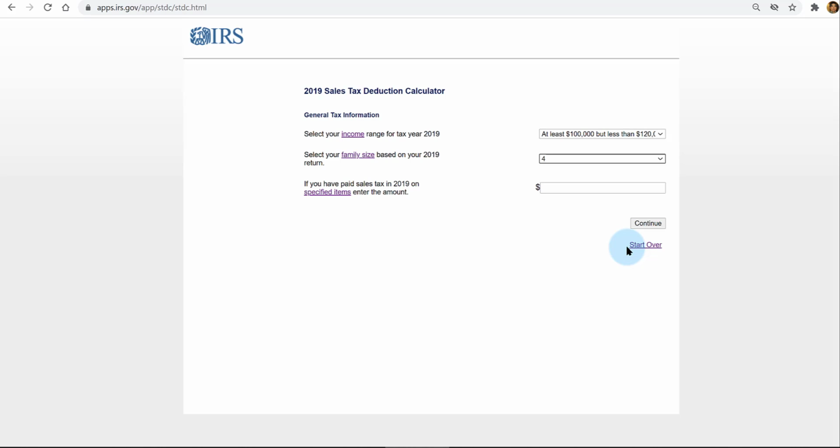And in addition to this estimated amount, you can tack on any sales taxes for large purchases made during the year, like automobiles, or maybe you added an extension to your home. Whatever sales taxes paid on that big amount purchased during the year, you can tack it on to the amount that's now going to be estimated.